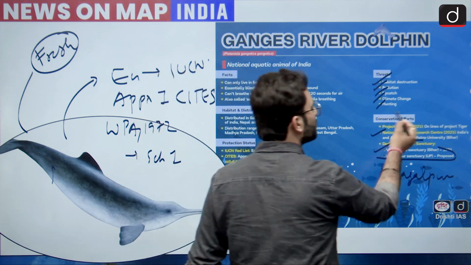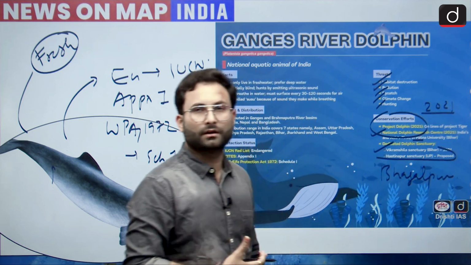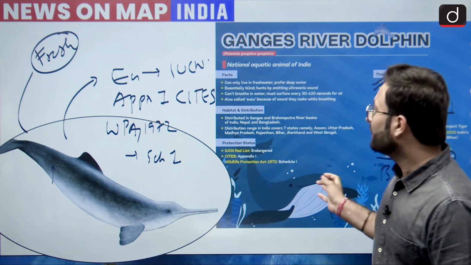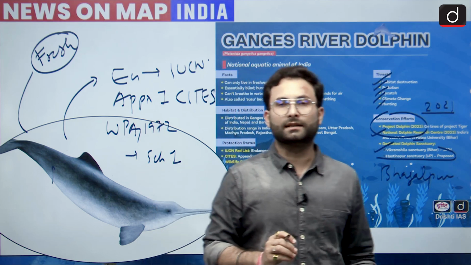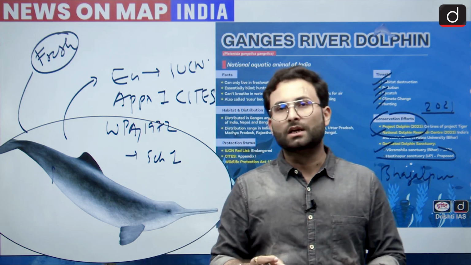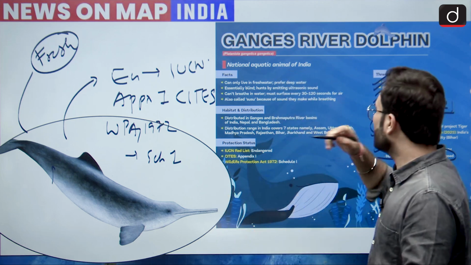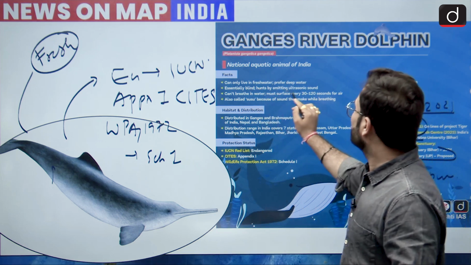Other than that, we have Project Dolphin, which started in 2021 to protect the Gangetic river dolphins, on the lines of Project Tiger, which is clear by the name. One more specific fact about the Gangetic dolphin is that they are mostly blind. So for navigating their path, they use ultrasound waves, basically ultrasonic sound.